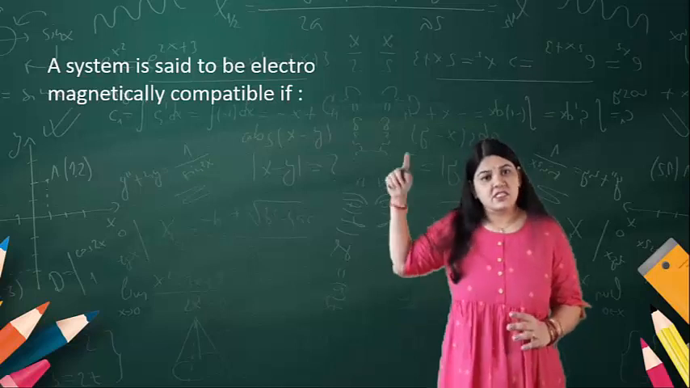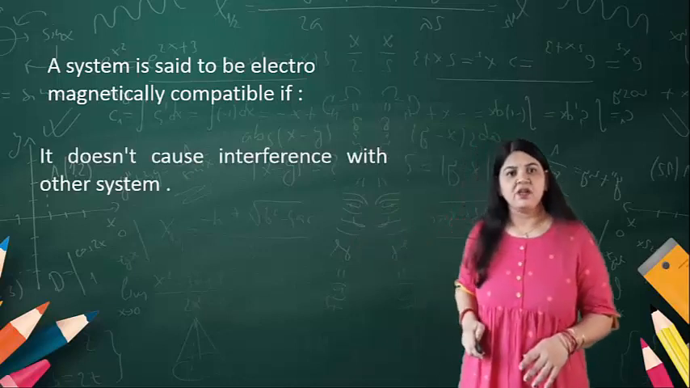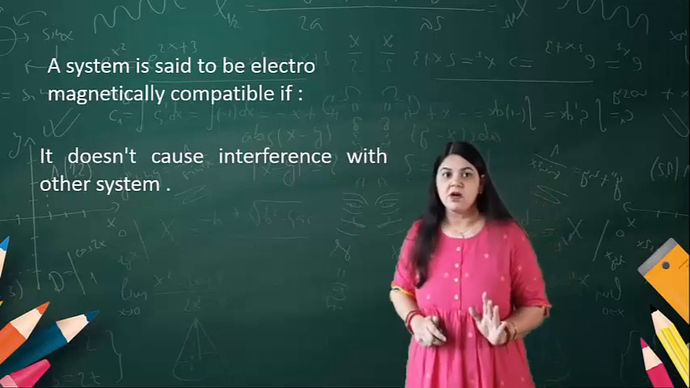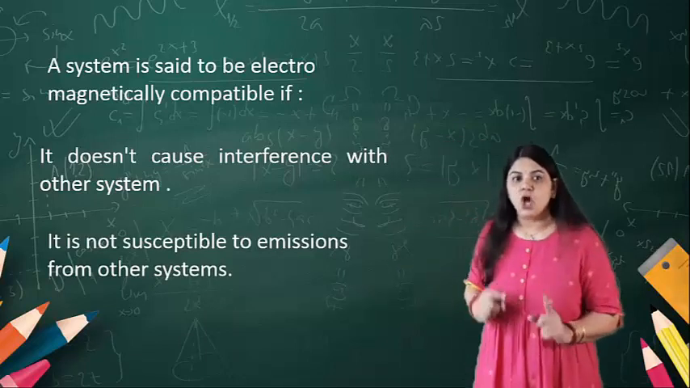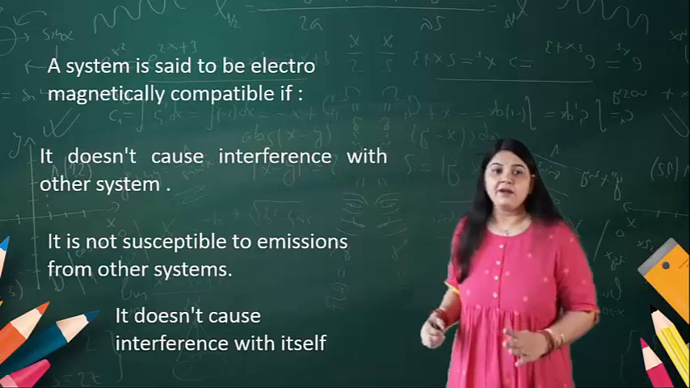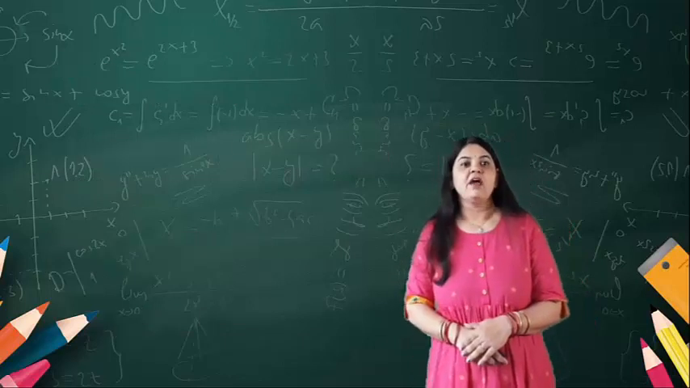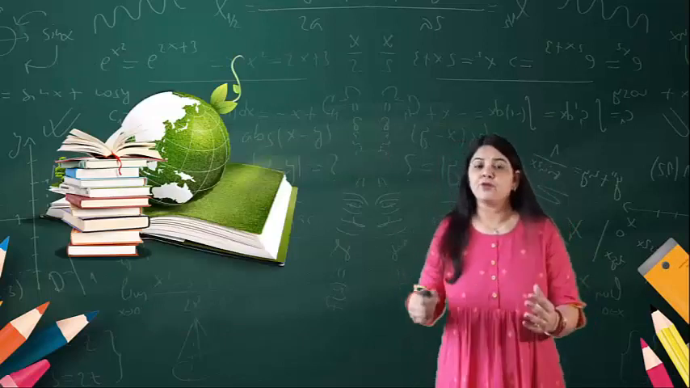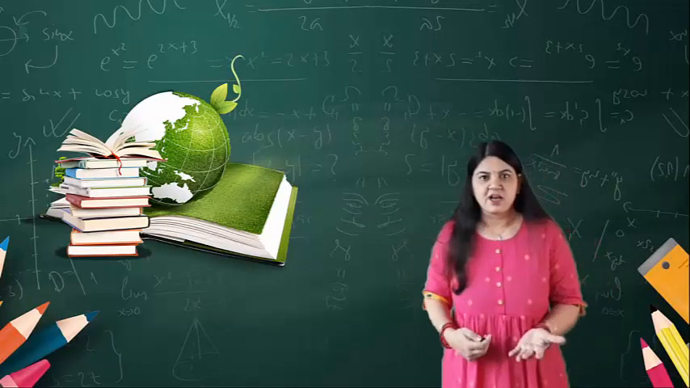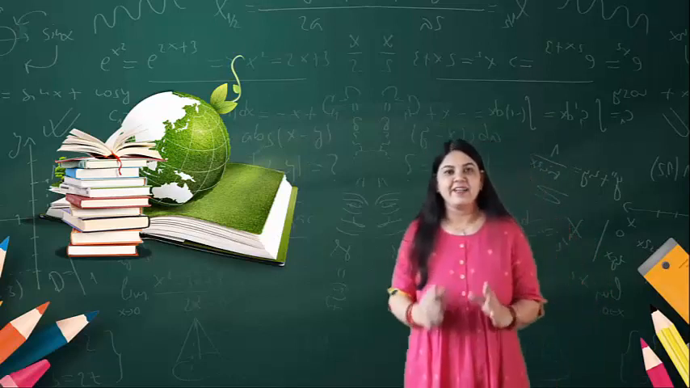A system is said to be electromagnetically compatible, and this is the important condition, if it does not cause any interference with other systems. Another is that it is not susceptible to emissions from other systems. And it does not cause interference with itself. So these are all the things related to electromagnetic interference and electromagnetic compatibility.